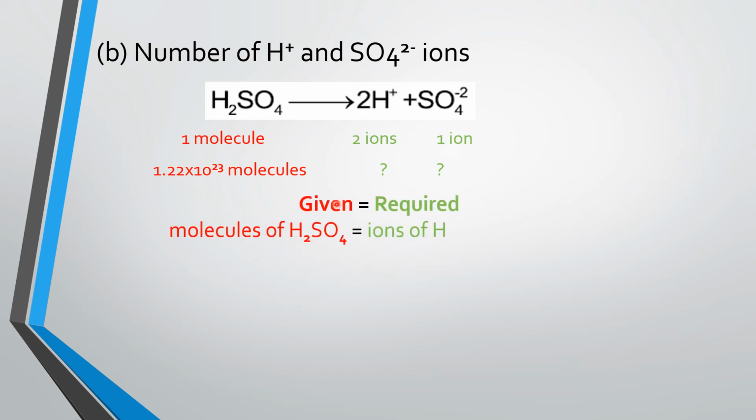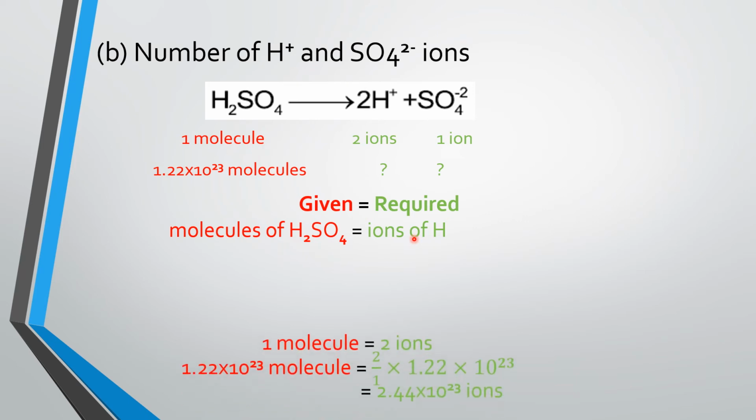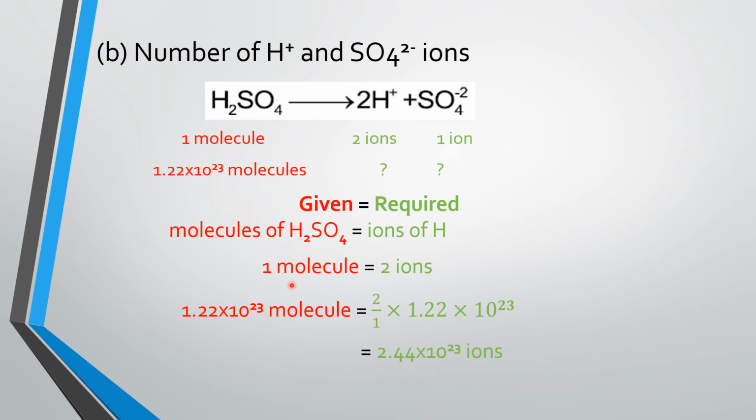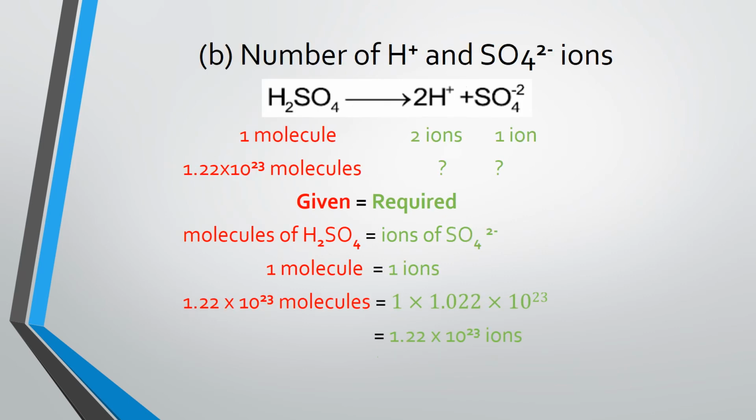So as usual, the given and required. Molecules of sulfuric acid are given to us and we have to calculate the ions of hydrogen. So first value is the standard value, that is 1 molecule of sulfuric acid is producing 2 hydrogen ions. So 1.22 raised to the power 23 molecules will produce 2.44 raised to the power 23 ions after using the unit method. And in the same way we have to calculate the sulfate ions.